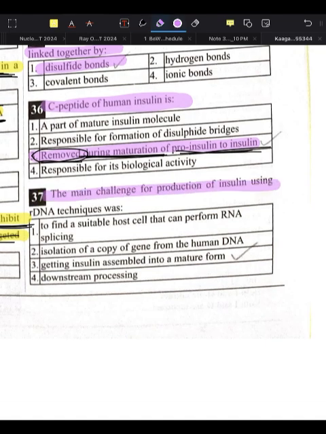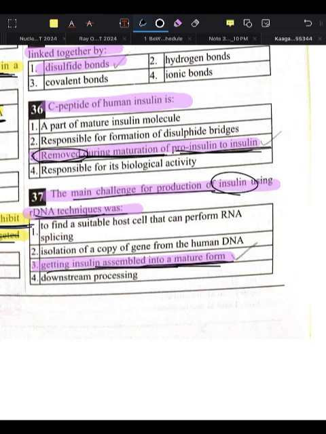Next, the main challenge for the production of insulin using rDNA technology was what? Getting insulin assembled into a mature form. Everything was fine until the maturation phase came. They could not mature the insulin by rDNA technology. So the main challenge for the production of insulin by rDNA technology was getting insulin assembled into a mature form.